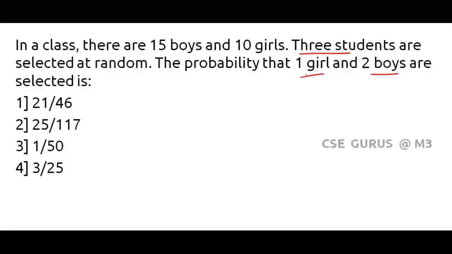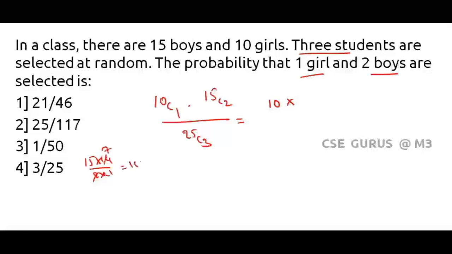See, probability of selecting only one girl is how much? 10C1, right? Out of 10 girls, you need to select only one girl, and it represents into 2 boys, which is 15C2, divided by 25C3. Now simplify these values. What is 10C1? It's 10 only. Into what is 15C2? We'll do it here. 15 into 14 divided by 2 into 1. 2 1s are 2, 7 2s are 14. 15 7s are 105. Value is 105.